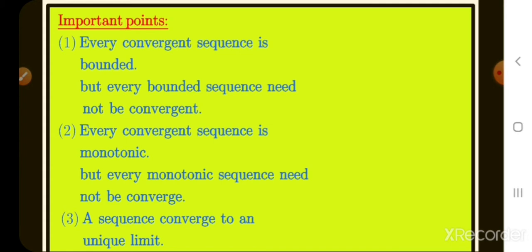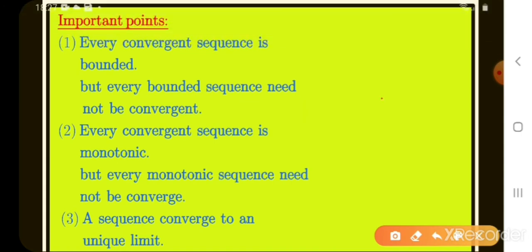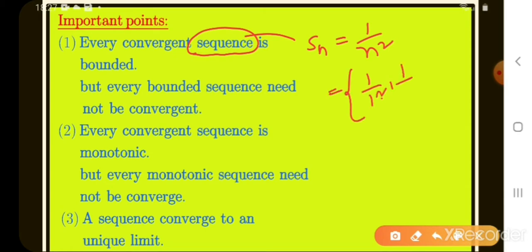What is the first point? Every convergent sequence is bounded. First of all, what is a sequence? A sequence is nothing but a function. We denote a sequence as Sn. Take Sn equals 1 by n square as a function. What are the elements of Sn? 1 by 1 square, 1 by 2 square, 1 by 3 square and so on, where small n belongs to capital N, the natural number set. These are the elements of Sn. This is called a sequence.